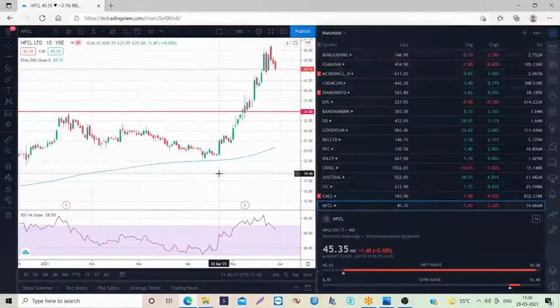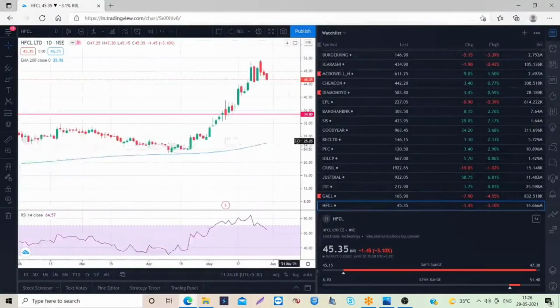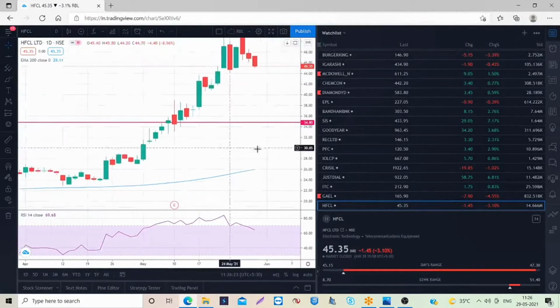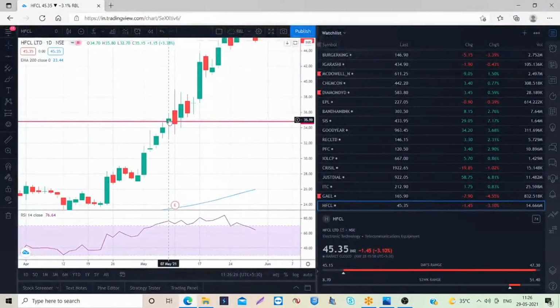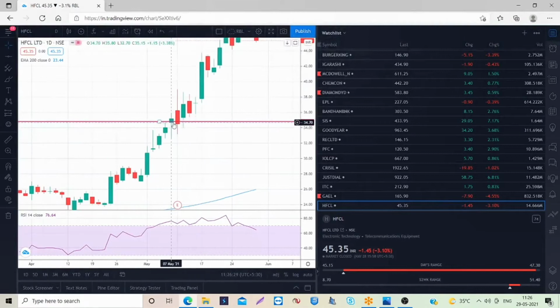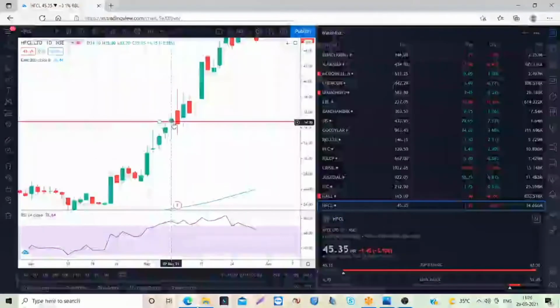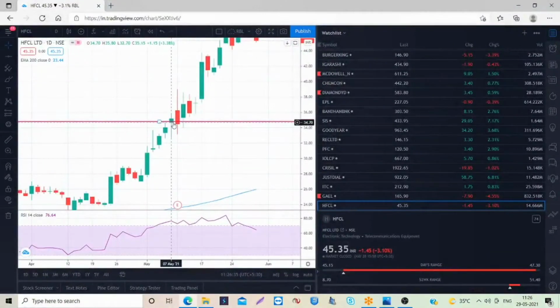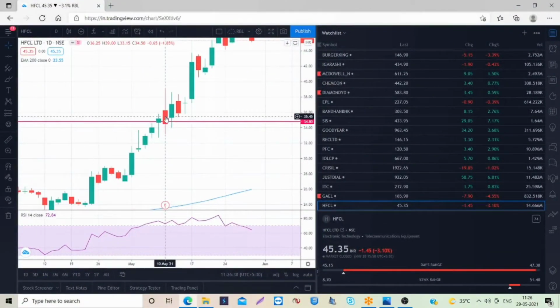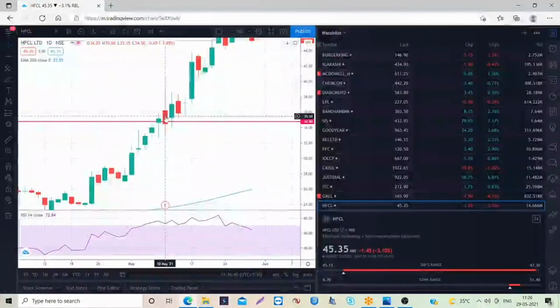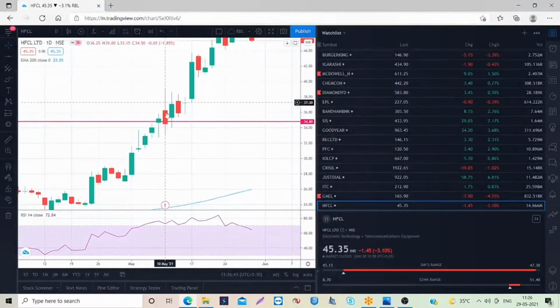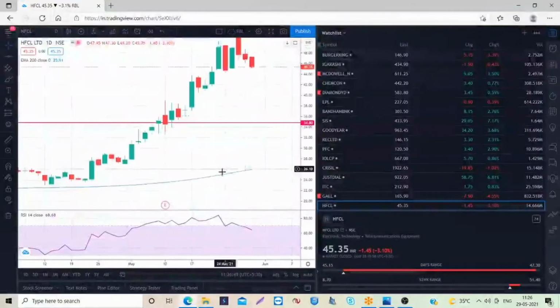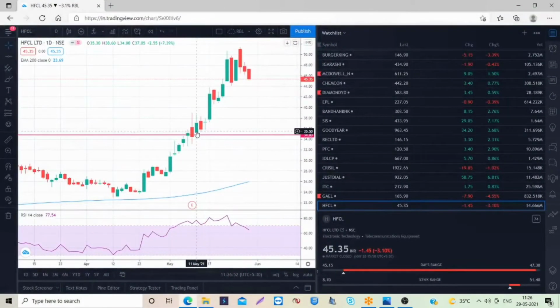From this chart, what you understand is that this is the breakout. Mostly when a stock gives a breakout, it is a good sign to enter. But you need to observe whether there are any board meetings or results updates for the company. On May 10th, the company was posting its results, so volatility came into the picture and our stop loss got hit. The very next day, we came to know that the company posted good results, and we thought the stock would come back to its bullish momentum.